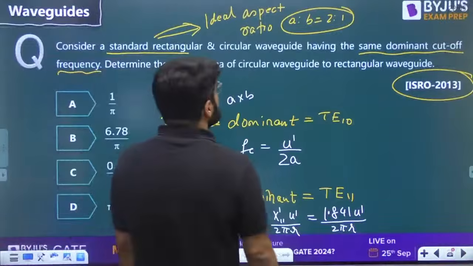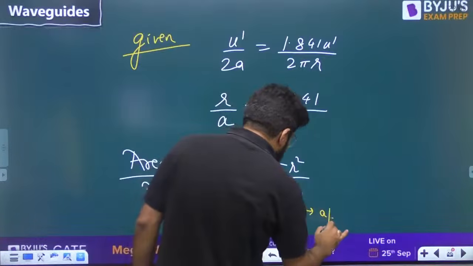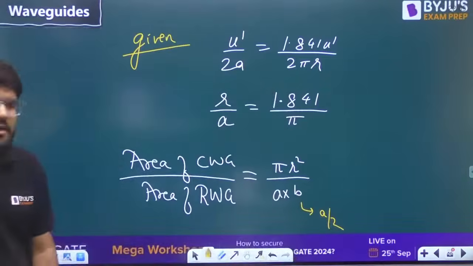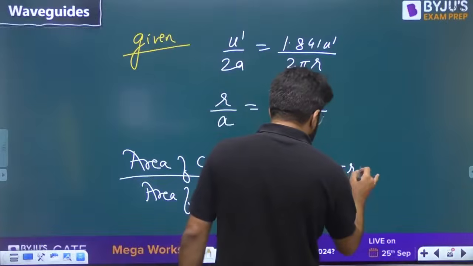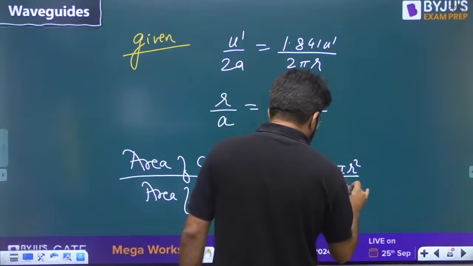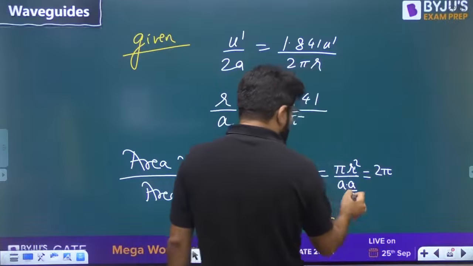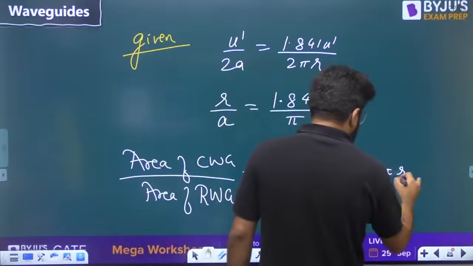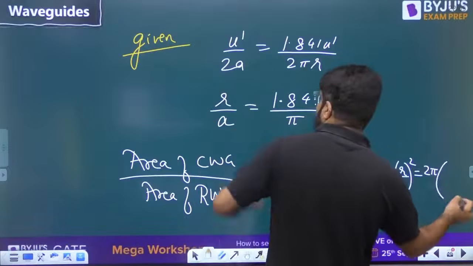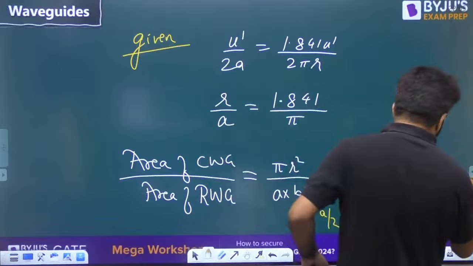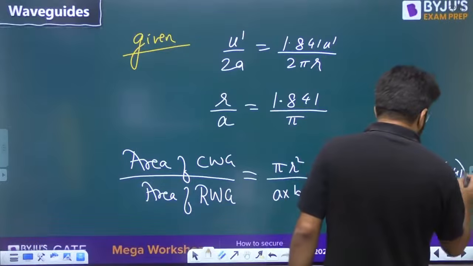So A by B is 2:1, so what B you can use is A by 2. Let us put this in terms of A and complete the answer. So this becomes pi r square upon A into A by 2. So 2 goes above: 2 pi r by A whole squared. So this is 2 pi r by a, I know it is 1.841 divided by pi, whole squared.